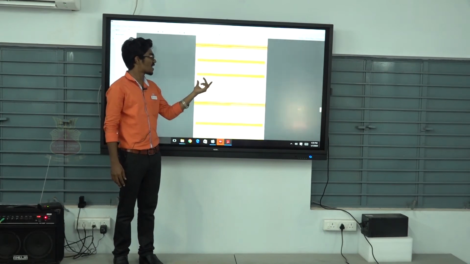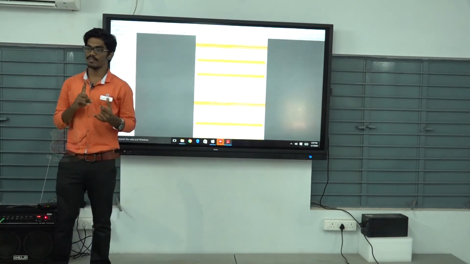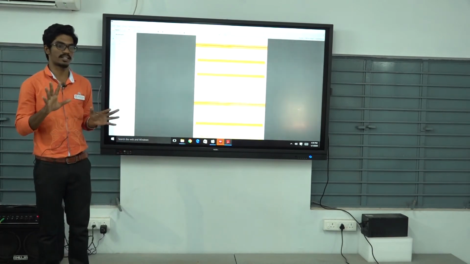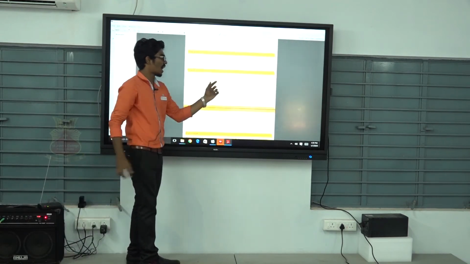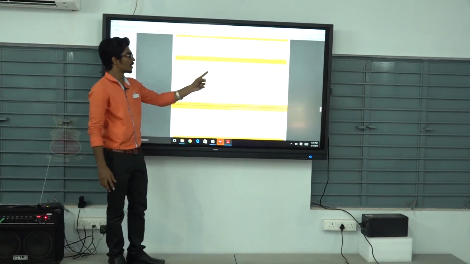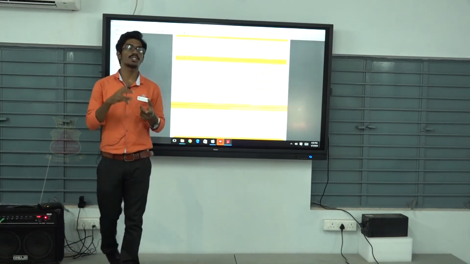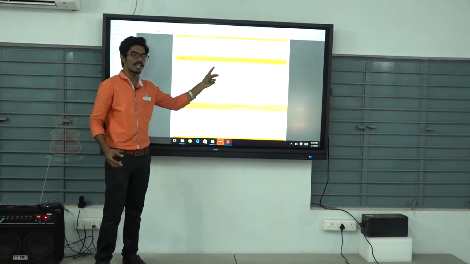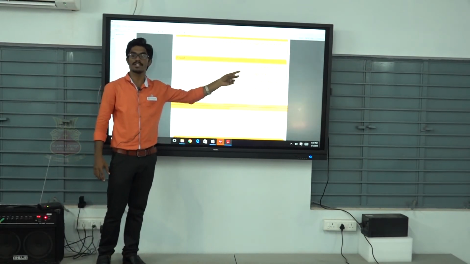First of all, I assume G is a tree. What is the definition of a tree? Connected and acyclic. So G is a tree and I choose an arbitrary edge from G, that is e. Since a tree contains no cycle, e does not belong to any cycle of G, because G contains no cycle.